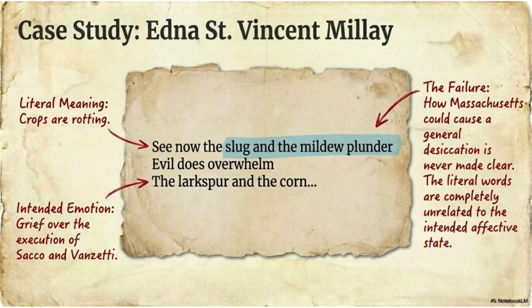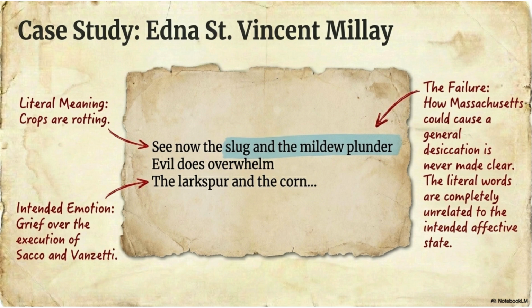Theory becomes easier when we see it applied to a real poem. In this slide, Allen Tate gives us a practical example of what he calls the fallacy of communication. He uses a poem by Edna St. Vincent Millay to show how a poem can fail when emotion becomes disconnected from literal meaning. What is happening here? Look at the lines quoted in the center. See now the slug and the mildew plunder. Evil does overwhelm the larkspur and the corn.